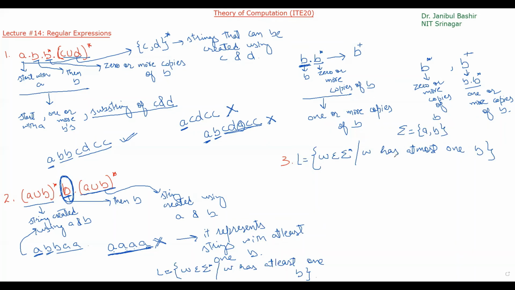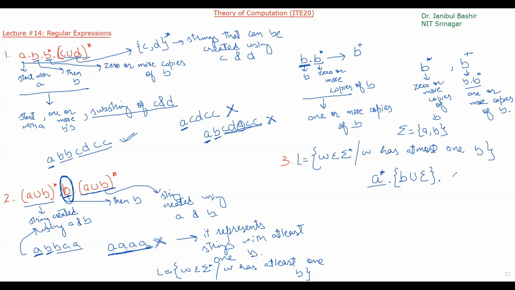Okay. So how we can represent this regular expression? So it should have at most one B. At most one B means this: either one B or no B. Okay. So one B or no B. Concatenation. So initially we can have anything but not B. What is anything? A. That means initially we can have A star.